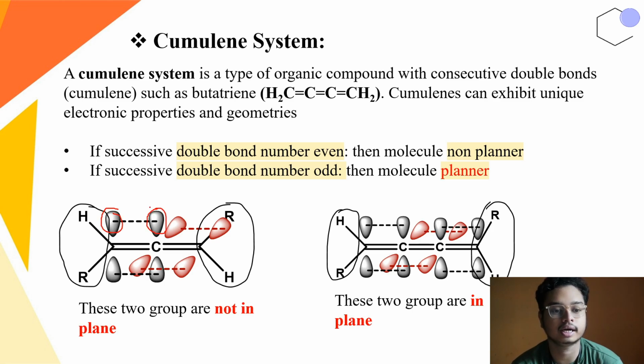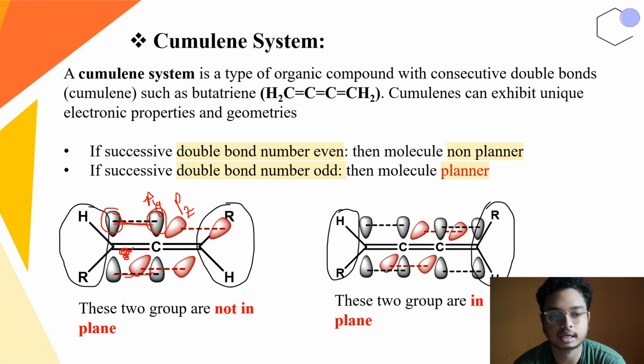Since the py orbital is occupied here to make the pi bond, the other will be a pz orbital, or vice versa, this is pz and this is py.